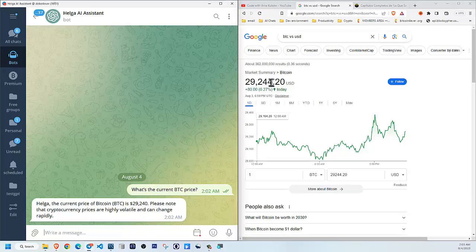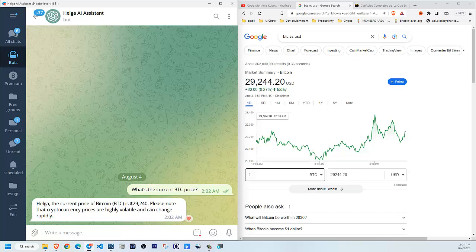Something like that. The reason it's not exactly the same number is because my personal assistant, this bot, will fetch real-time market data from Yahoo Finance. And Google is probably fetching data from a different source. So every source and every exchange will have their own price for Bitcoin in this case, and it will be a little bit different from exchange to exchange. So that's why the price is a little bit different, but we can see it's close enough.